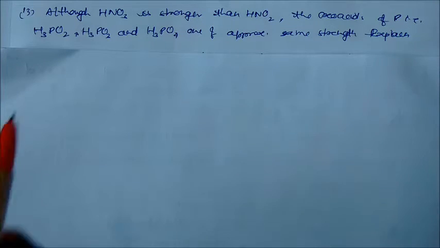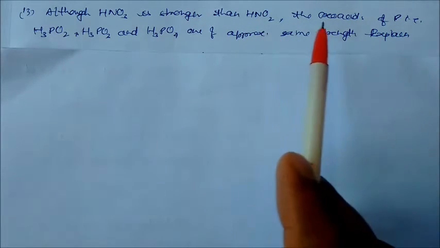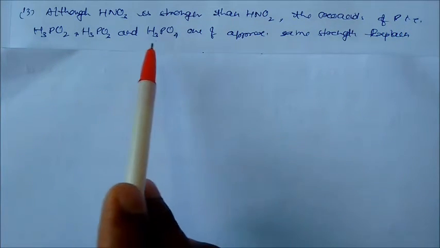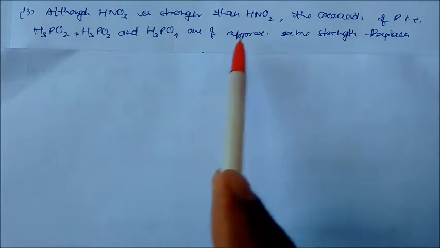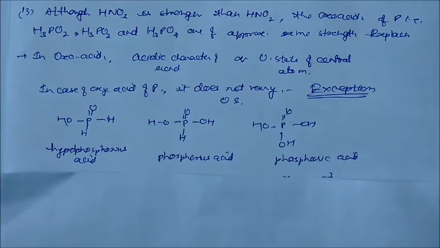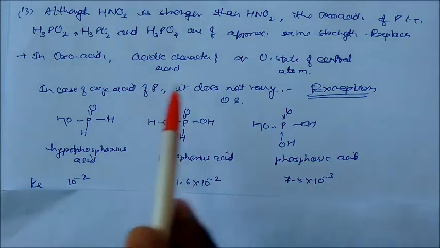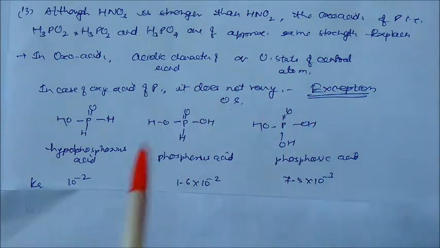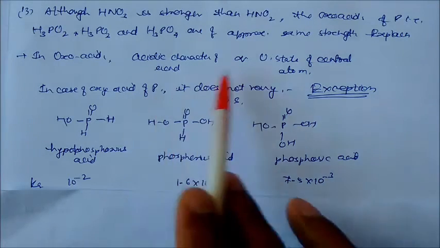Although nitric acid is stronger than HNO2, the oxo acids of phosphorus, that is H3PO2, H3PO3, H3PO4, are of approximately the same strength. Explain. In oxo acids, normally the acid strength is proportional to the oxidation state of the central atom. So this is one of the exceptions where this property is not followed.